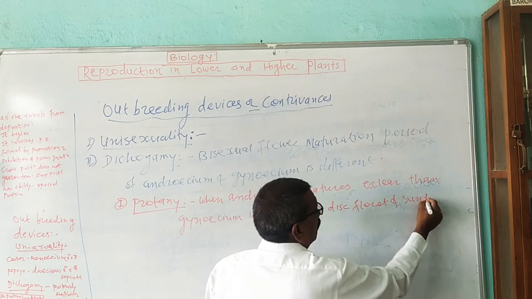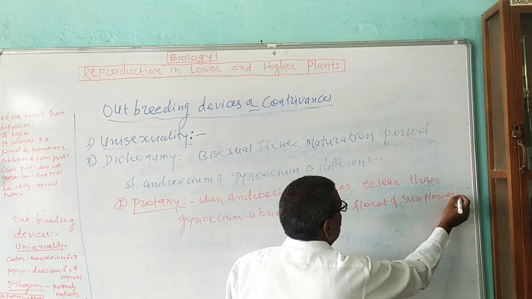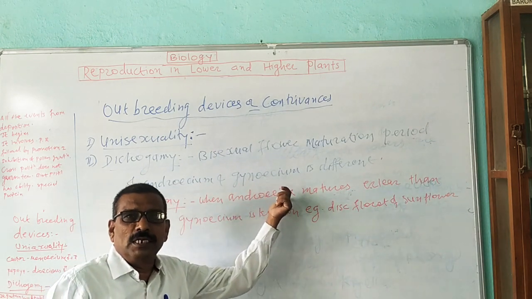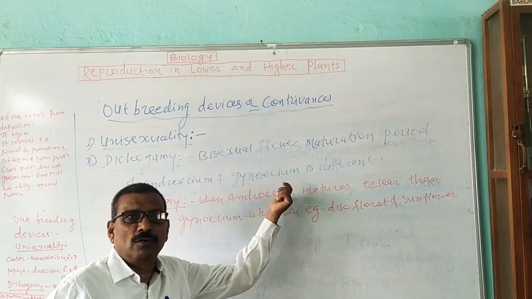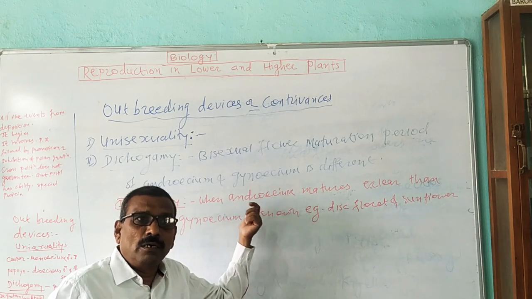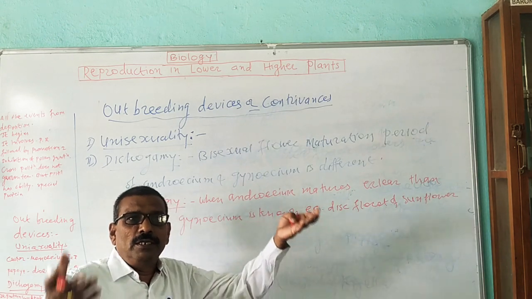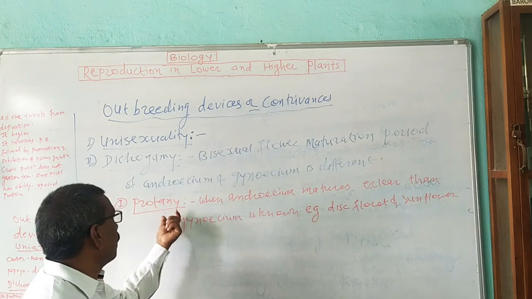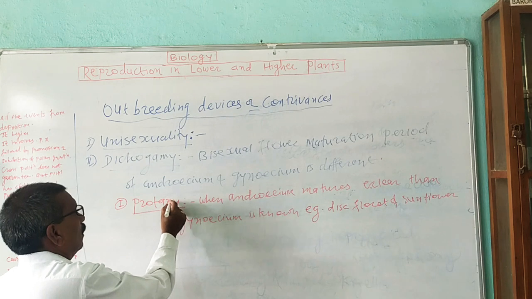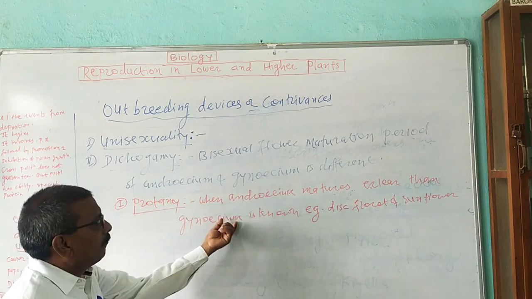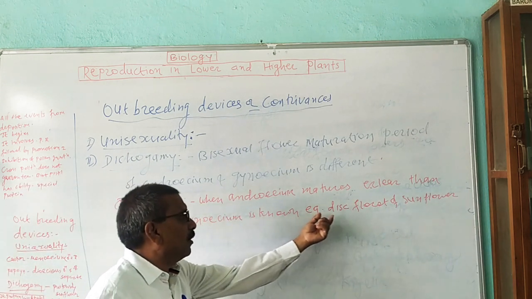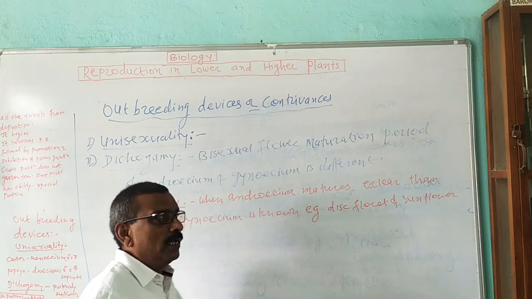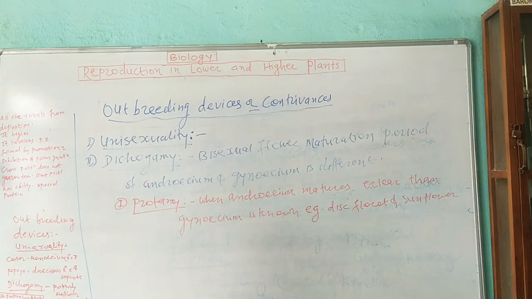In which the androecium matures earlier than the gynoecium. It means that self-pollination is not possible, as the androecium matures and the stigma is not ready to receive the pollen grain of the same flower. This condition is known as protandry, and the flower is known as a protandrous flower. For example, the disc florets of sunflower. Thus it avoids self-pollination and carries out cross-pollination.